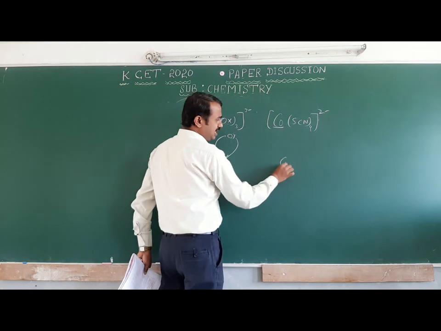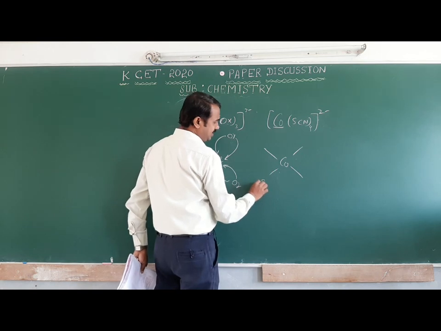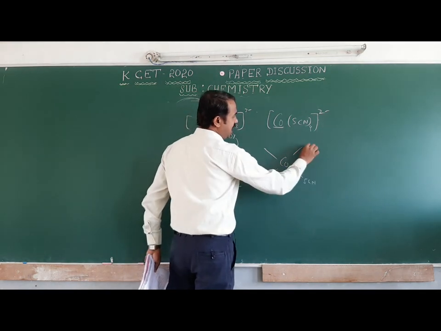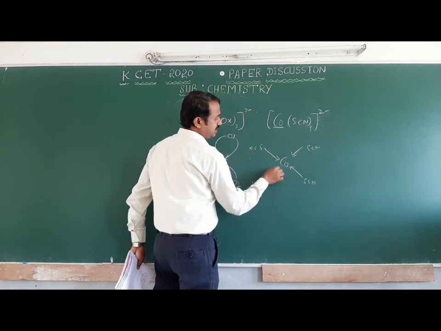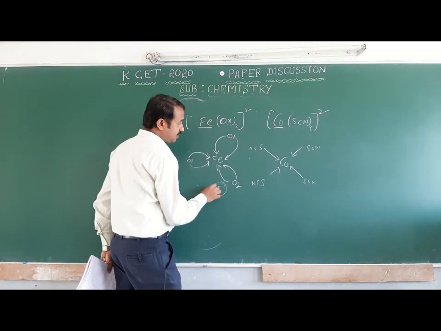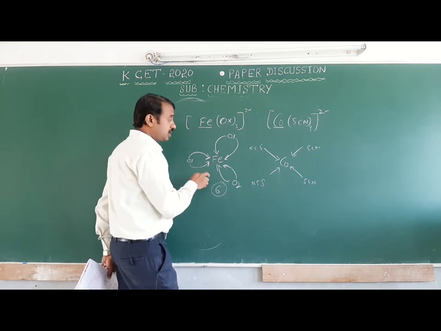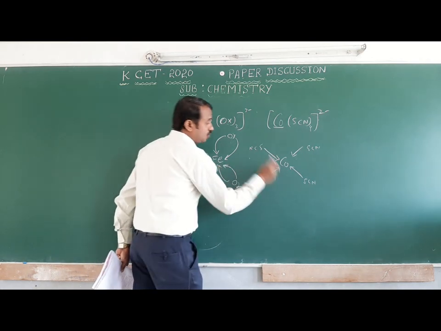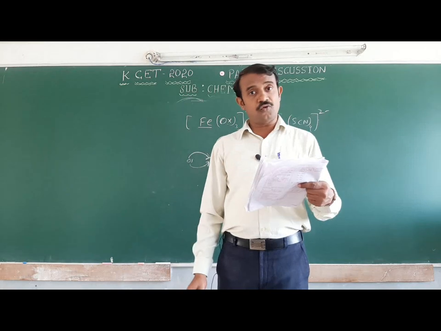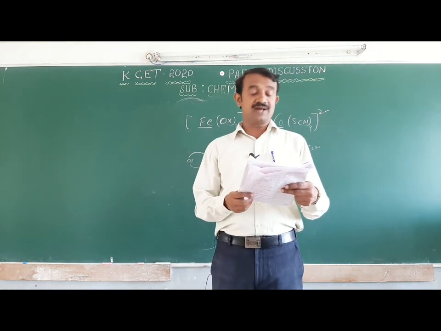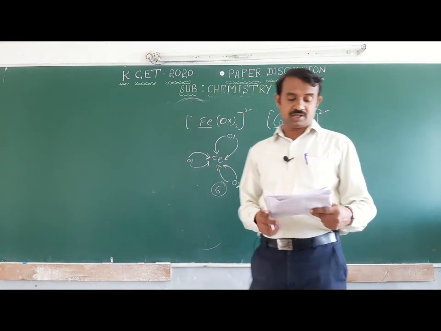Coming to the next, cobalt is the central metal atom. It has monodentate ligands, SCN. Here also SCN, SCN and SCN. It is a monodentate ligand. How many coordination numbers are there? 4. In the first one there are 3 ligands, but each ligand donates 2 pairs of electrons to form 6 coordination number. Here it is 4. The option given as 4 and 6 is wrong. The correct answer is 6 and 4. Here, 6 coordination number and 4 coordination number.